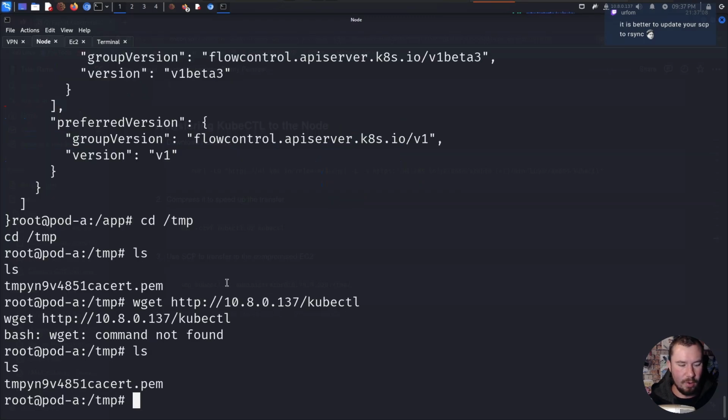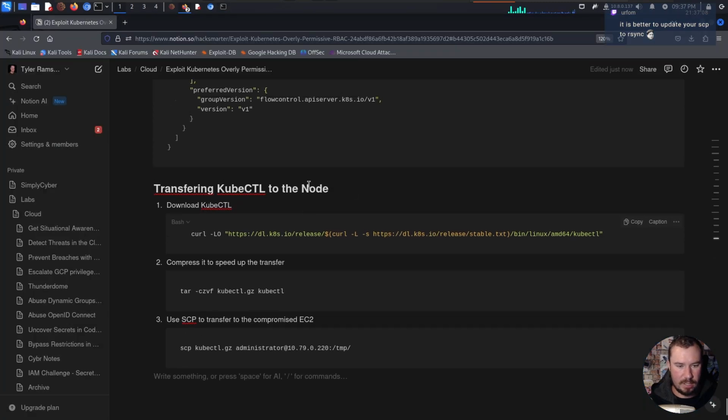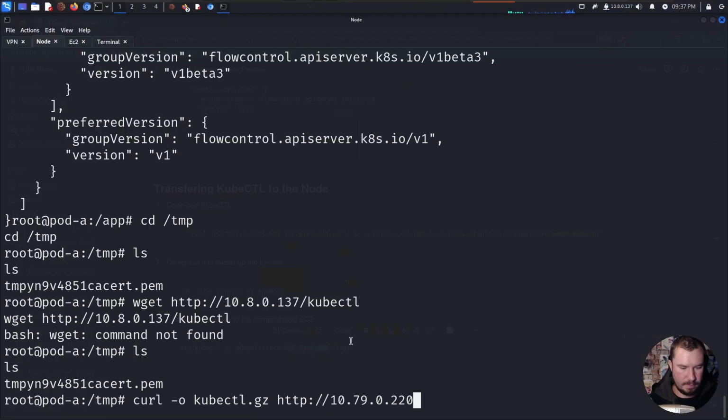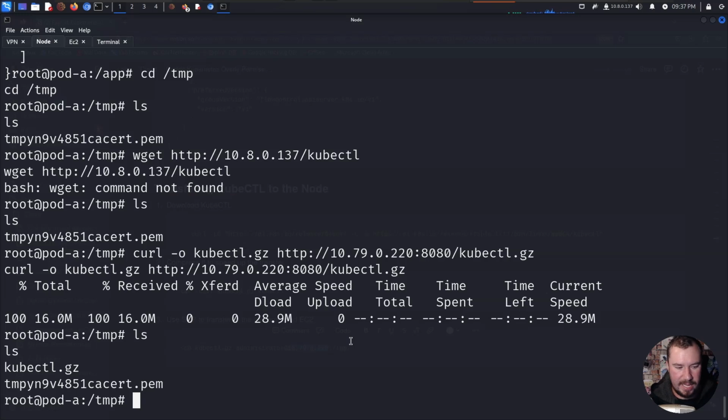And then on our node, we can use curl to transfer it. So we'll do curl, our output file we'll call kubectl.gz. And now we want to go ahead and get it from this originally compromised EC2, which I don't remember the IP. Here it is. Like so, and port 8080, kubectl.gz. I think my syntax is correct there. We cross our fingers and we hope it works. And it did. So we have it there.